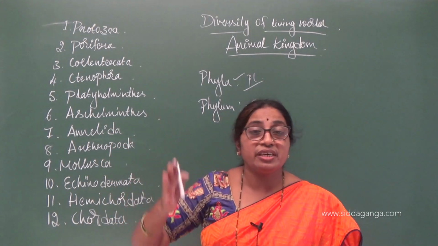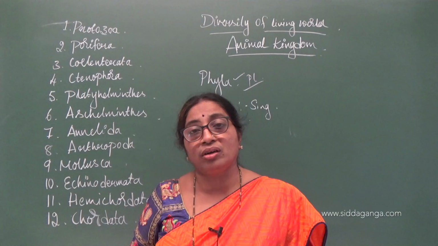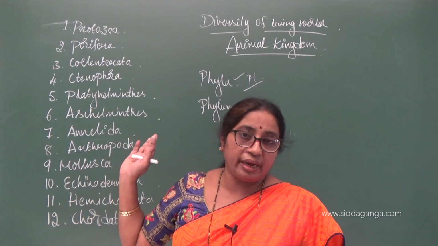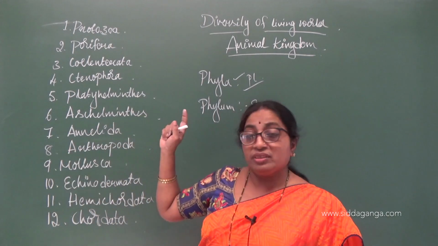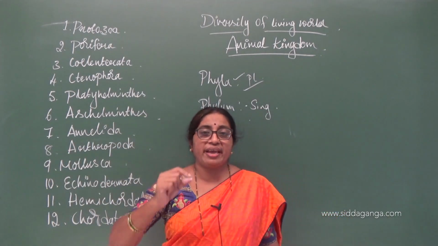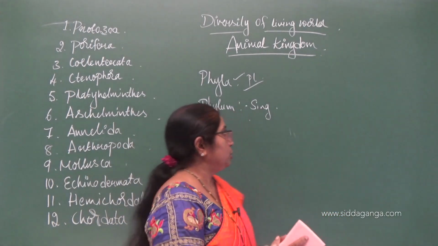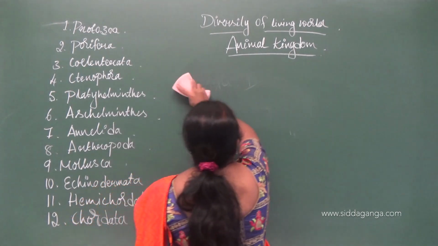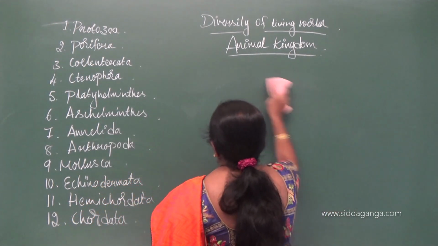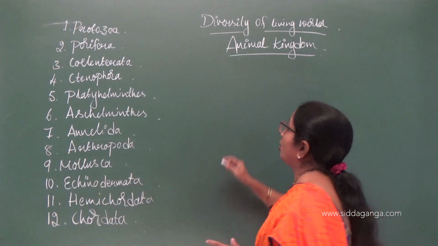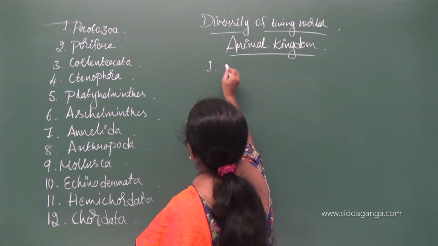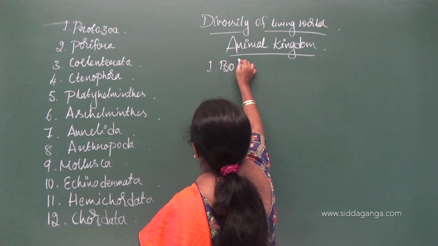So, let us first list out all the characters on which the animal kingdom has been classified, then we will go to the detailed study of each and every character, right. So, let us list the characteristics on which the classification is based on. The first one is body organization.